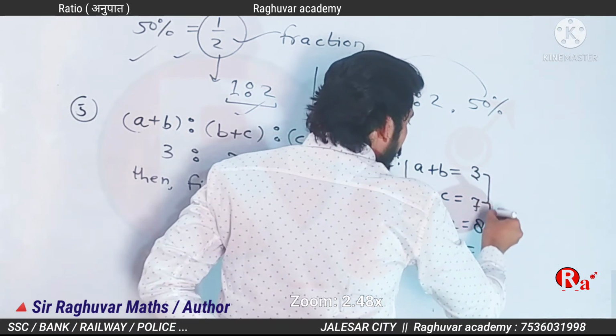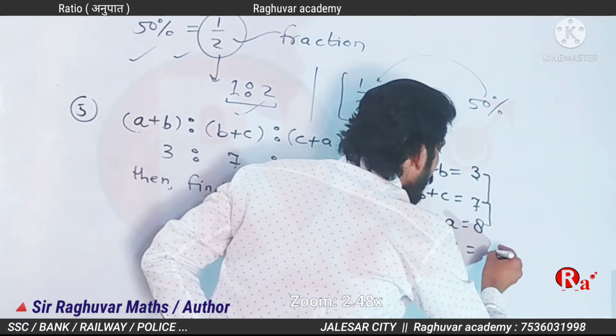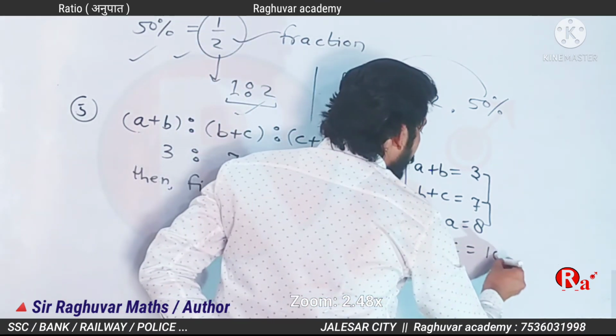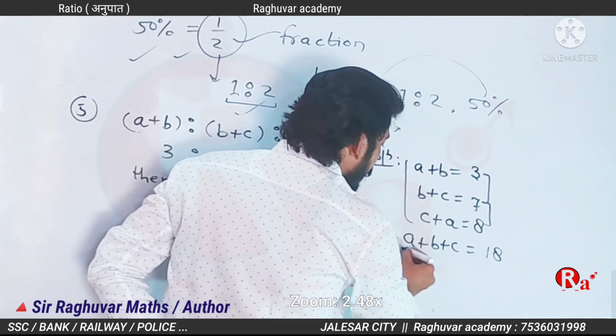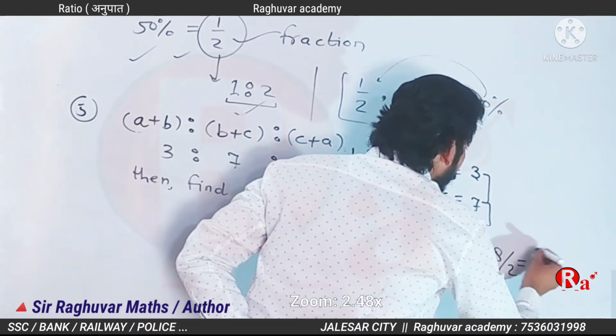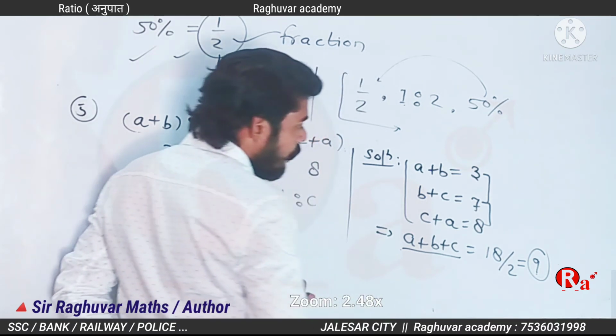3, 7 and 8 make 18, and this is double, so single is divided by 2, which is 9. A plus B plus C equals 9.